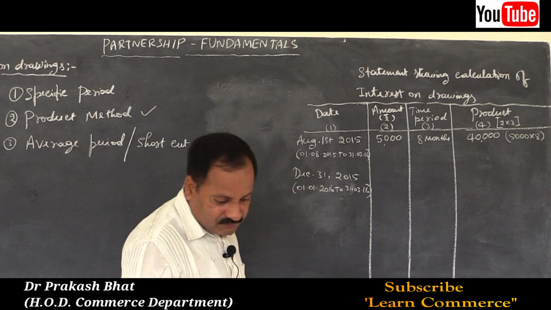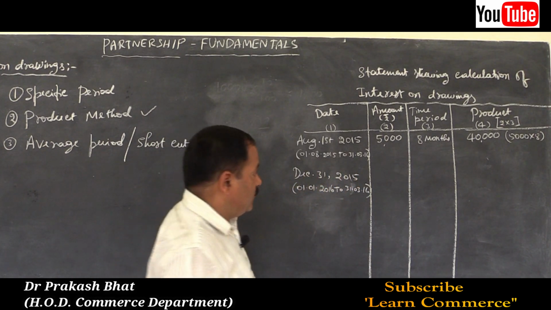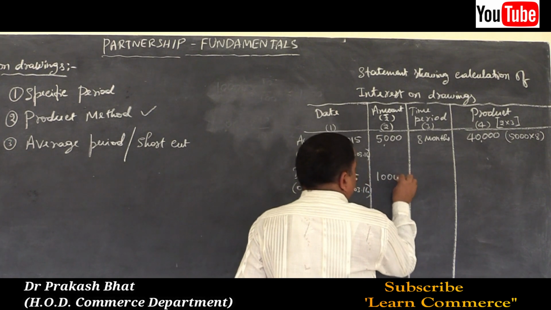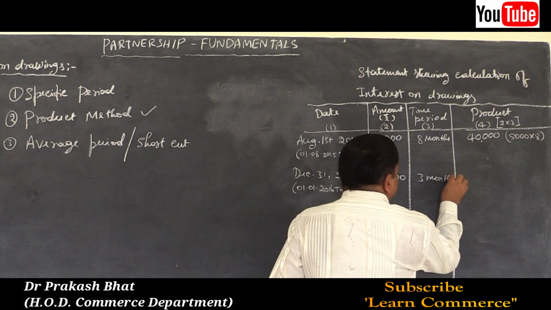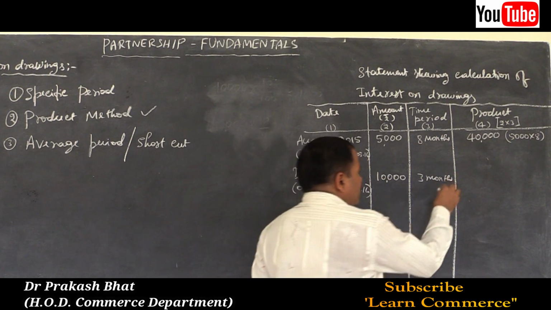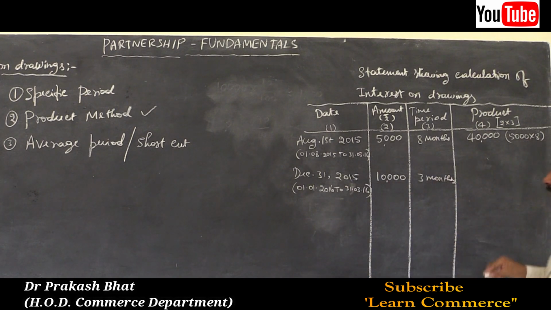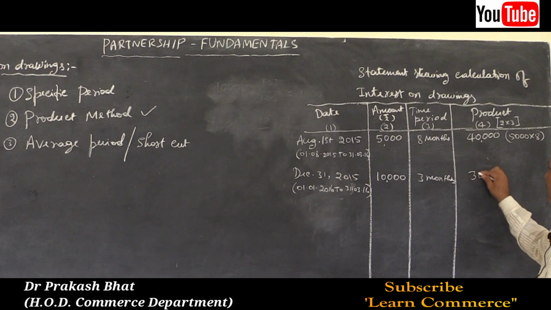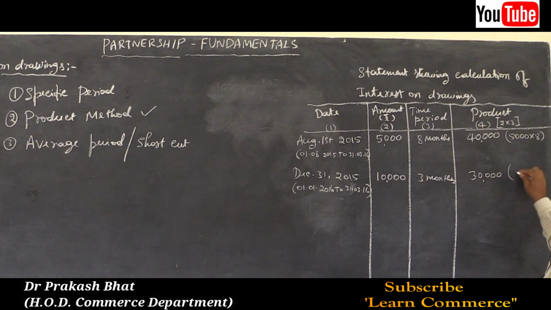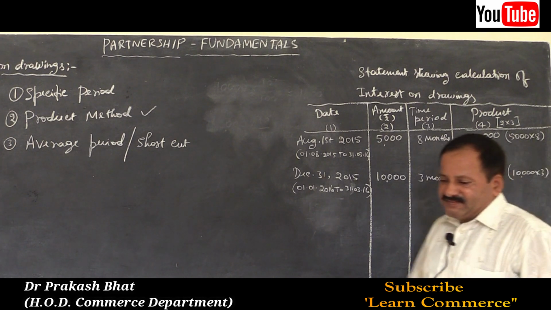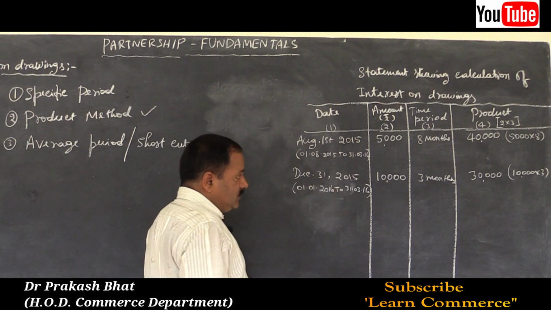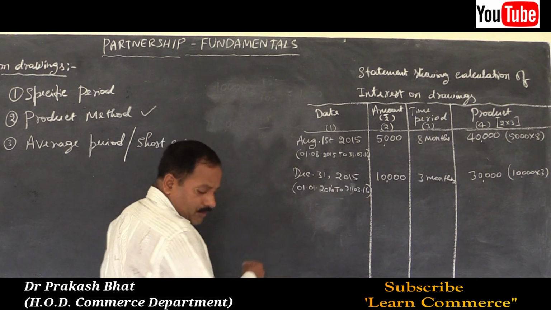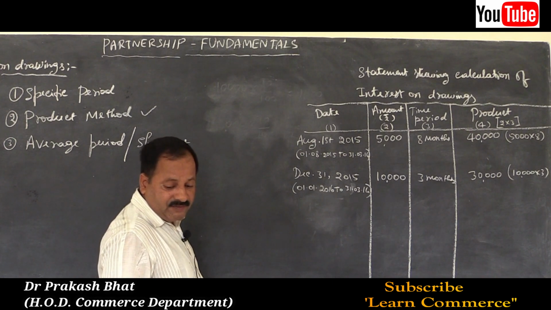What is the amount? That is 10,000. Write the amount here in amount column. 3 months we have already calculated, so write 3 months. Write the product. 10,000 into 3, 30,000. This is the product. 10,000 into 3, write by using pencil. 30,000.